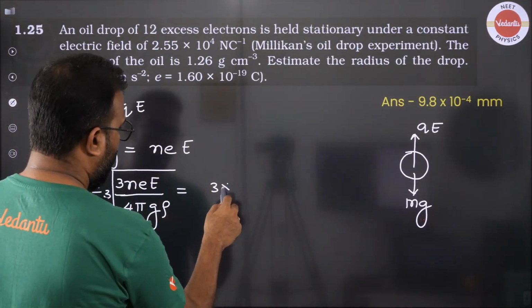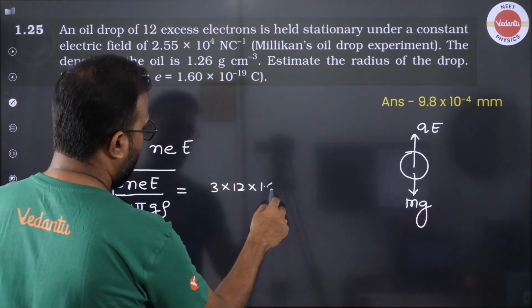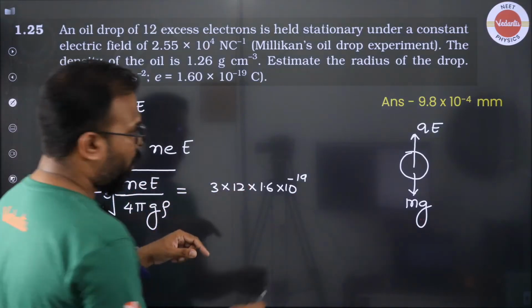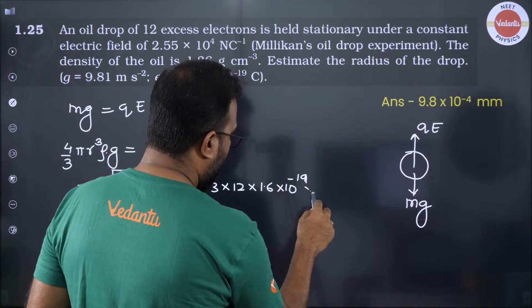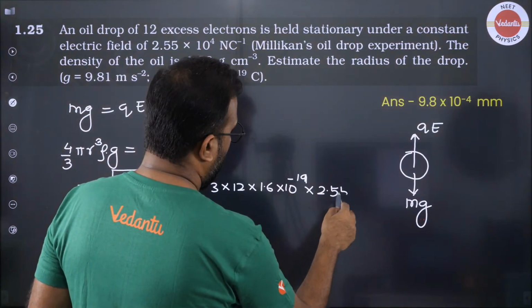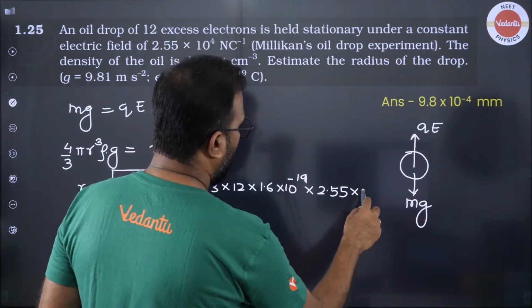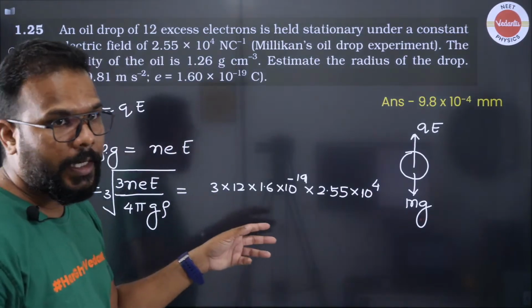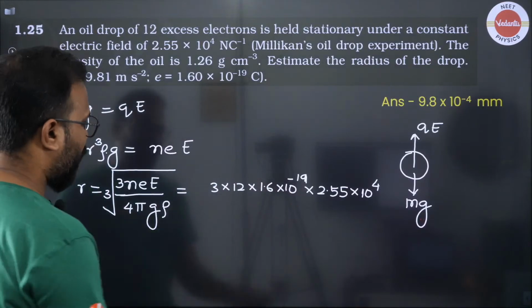So 3 into 12 number of electrons, every electron has a charge of 1.6 into 10 to the power minus 19. Remember, these types of lengthy calculations you are not expected to do yourself. At times you can use the log table in the board examinations. JEE and NEET do not anyway bother you with this level of calculations.